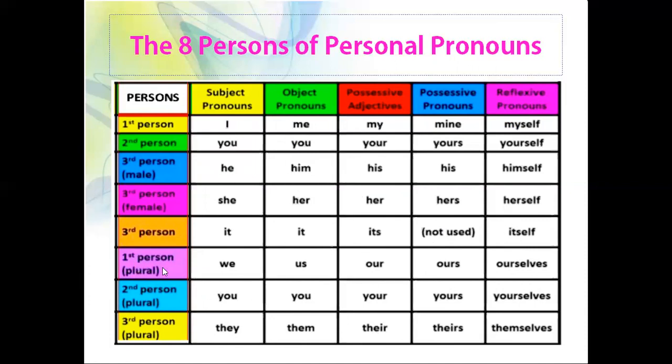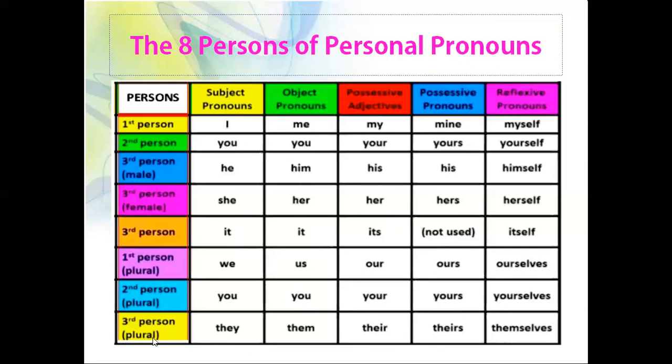Then first person, plural. Subject pronoun we, object pronoun us, then possessive adjective our, then possessive pronoun ours, then reflexive pronoun ourselves. Then second person plural. You, in object pronoun you, then possessive adjective your, then possessive pronoun yours, then reflexive pronoun yourselves.